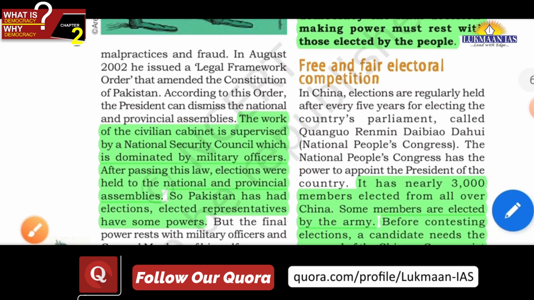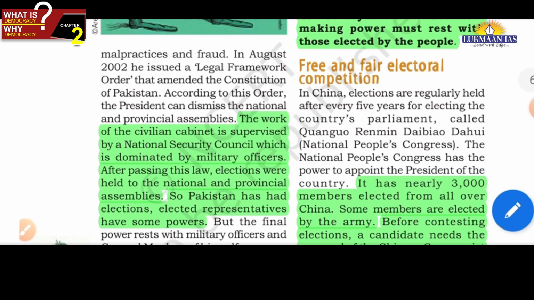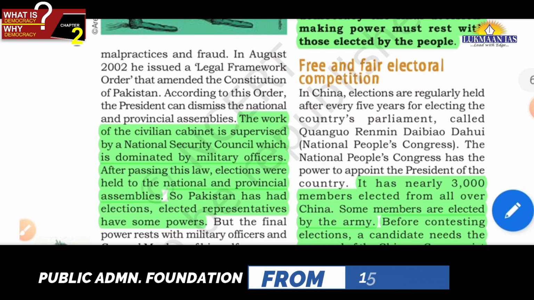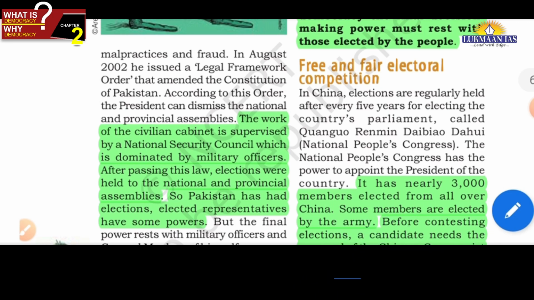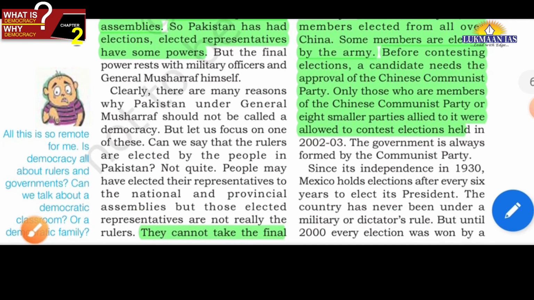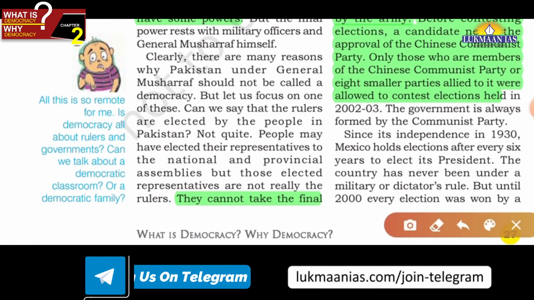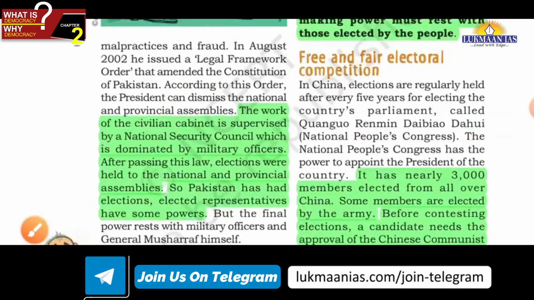Okay, friends. So this is one example which says that even if there are elected representatives, even if there are national and provincial assemblies, major decisions are being taken by someone else: the president, Musharraf, and also the National Security Council, dominated by military officers, who are supervising the work of the civilian cabinet, the work of those who are elected. It means real powers are not in their hands, friends. So this is one very good example. They cannot take the final decision, those who are elected, friends.